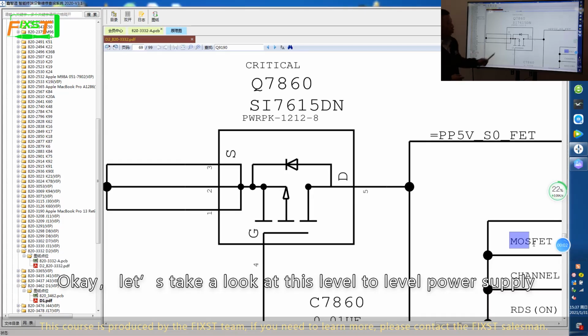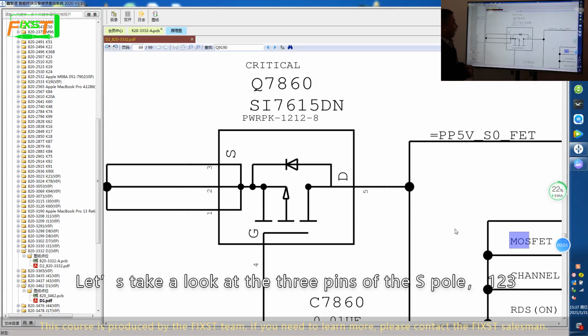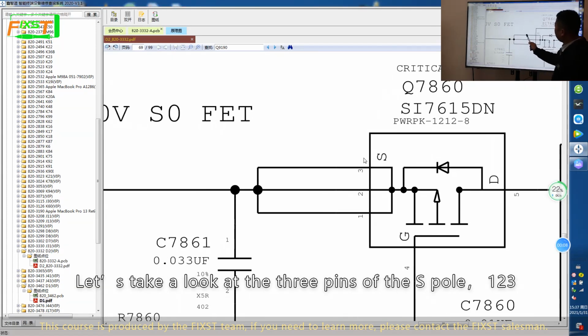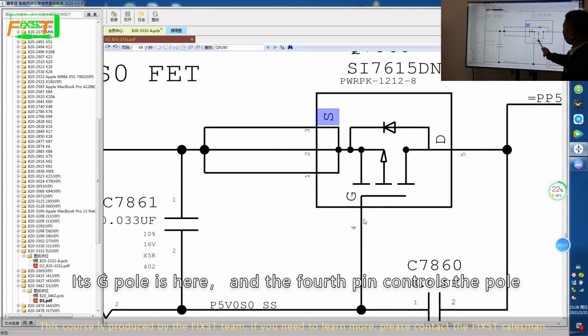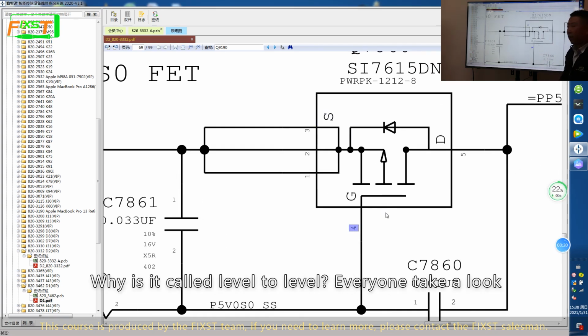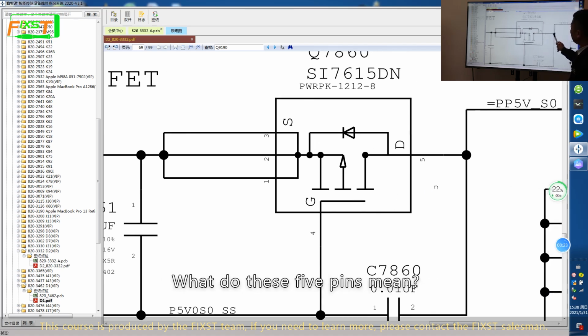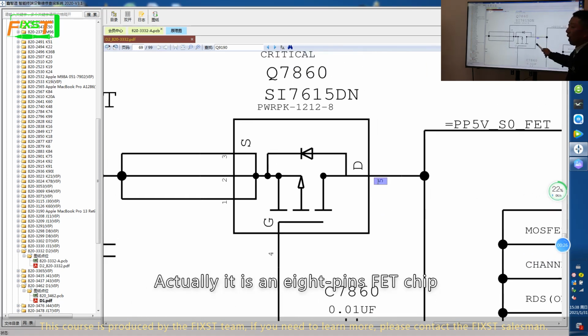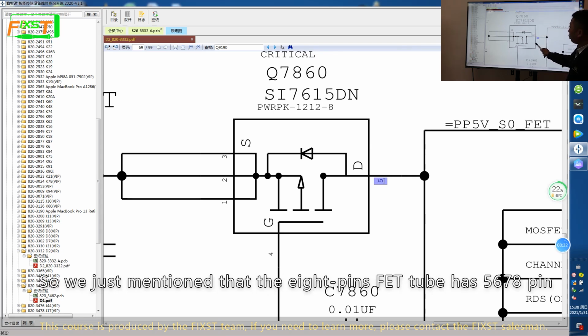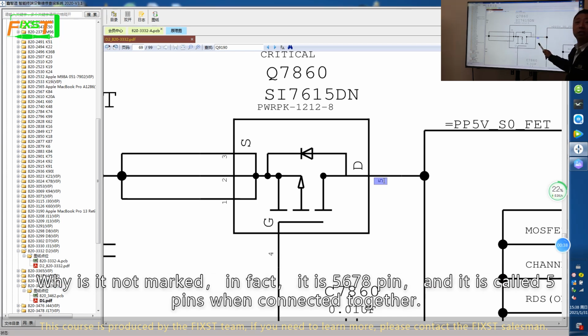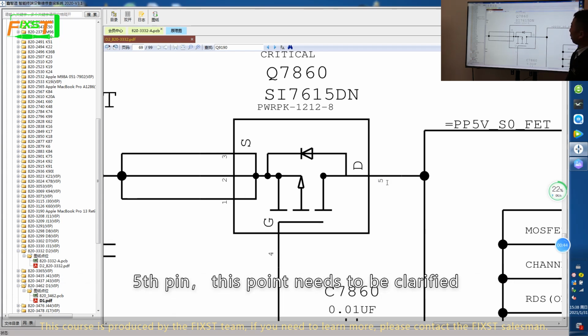Okay, let's take a look at this level-to-level power supply. Let's take a look at these 3 pins of the S pole, 1, 2, 3. Its G pole is here, and the 4th pin controls the pole. It is N-channel. Why is it called level-to-level? Everyone take a look. What do these 5 pins mean? Actually, it is an 8-pin FET chip. It connects pins 5, 6, 7, 8 to the 1 pin. So we just mentioned that the 8-pin FET tube has pins 5, 6, 7, 8. Why is it not marked? In fact, it is pins 5, 6, 7, 8, and it is called 5 pin when connected together. This point needs to be clarified.